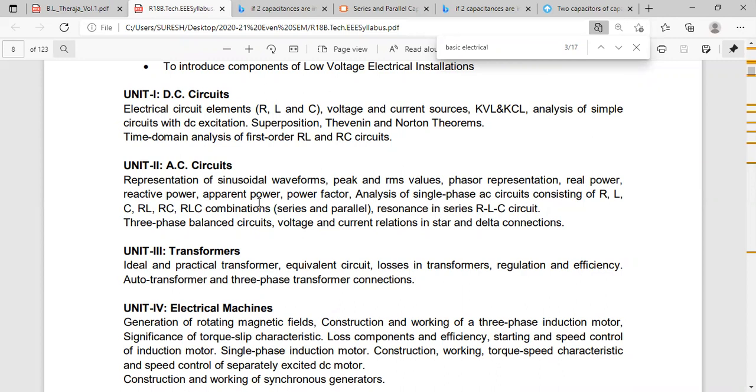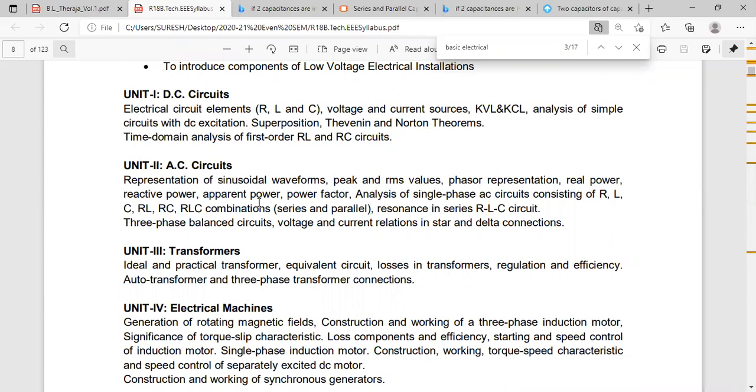Next one, P. What is the formula? P is equal to VI cos phi or I square R. What is the unit? Watts. Write down watts.